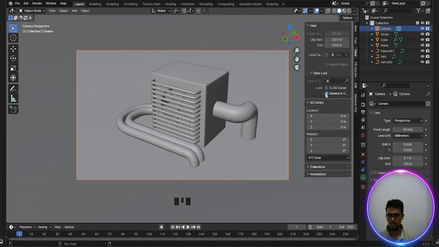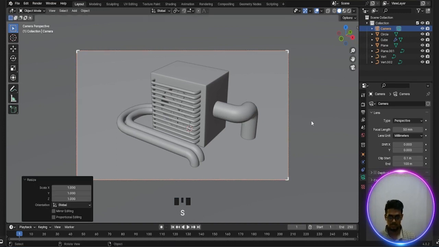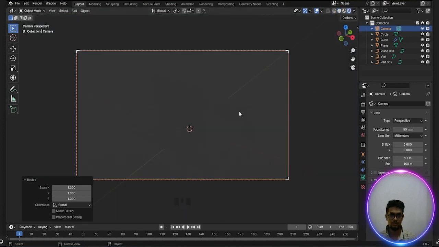Okay, unlock, press N, and now Ctrl B and select this one. Done. And Ctrl S and Ctrl Z and go to the render preview.